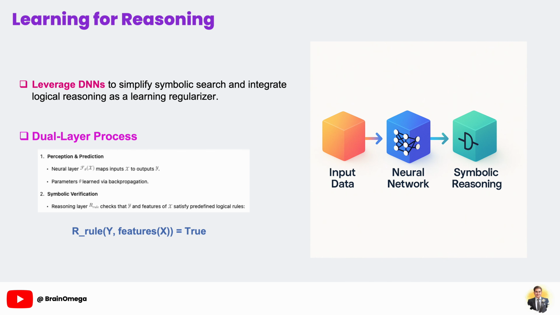By combining these layers, we achieve both computational efficiency, since neural nets narrow down the search space, and higher accuracy, because symbolic checks correct neural mistakes. Moreover, embedding reasoning into the loss function acts as a regularizer, guiding the network to form representations that are inherently more logical.